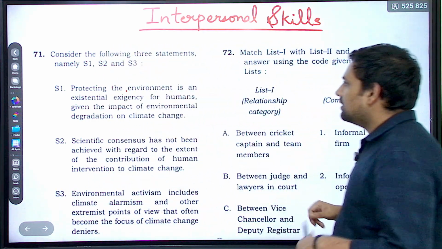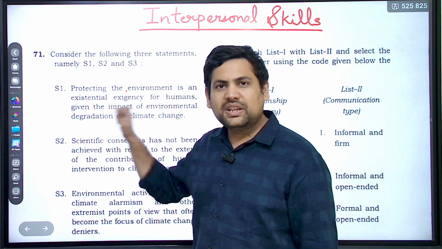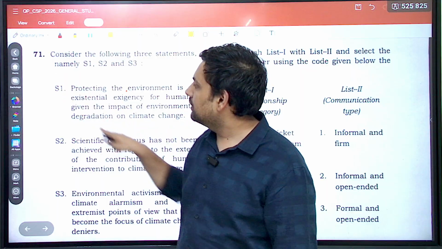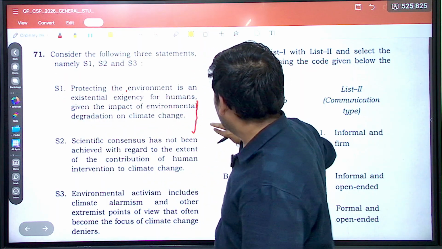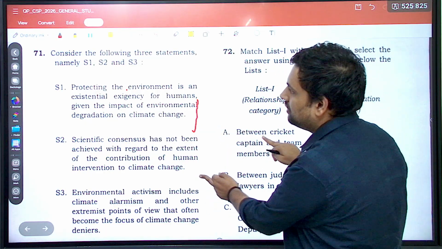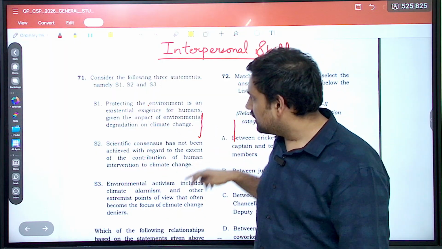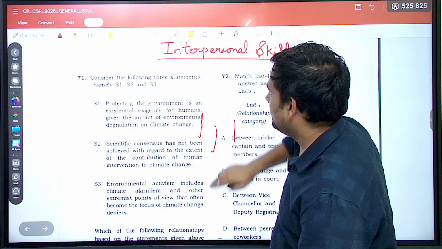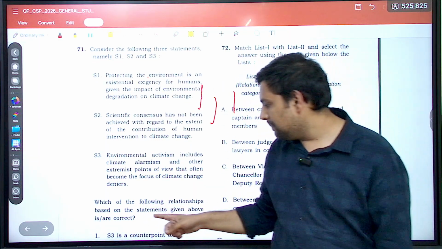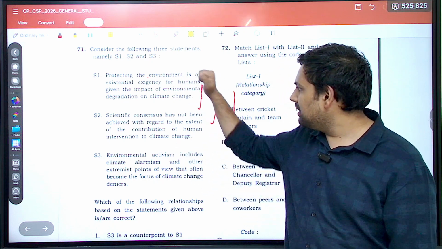Now, interpersonal skills. Let's see. So this is the first question, from 71 to 77. All these are interpersonal skill questions. Now, let's see the first question. It says consider the following 3 statements. Okay, then these are the 3 statements. Now, in this, what you have to tell is this: which of the following relationships based on the statements given above are correct? Now, these are the 3 statements that are given to you.